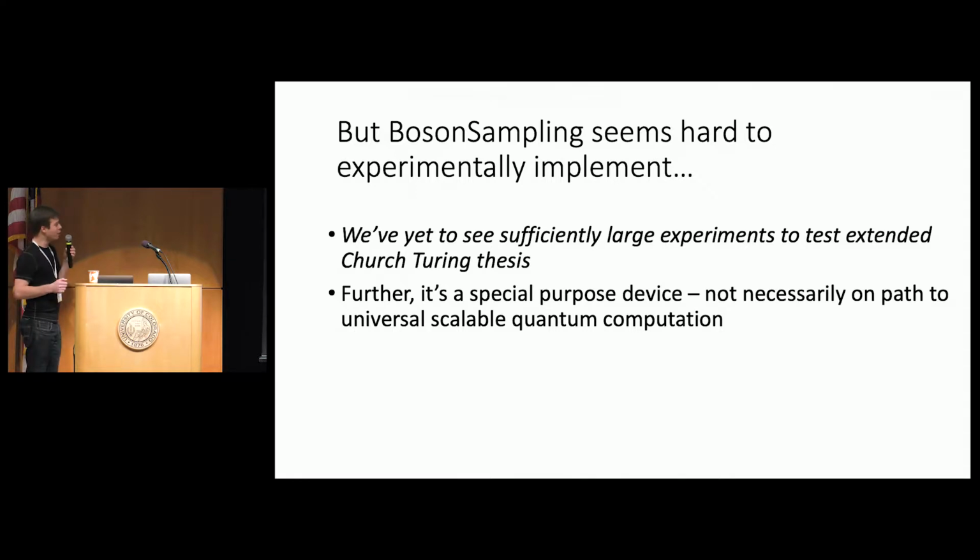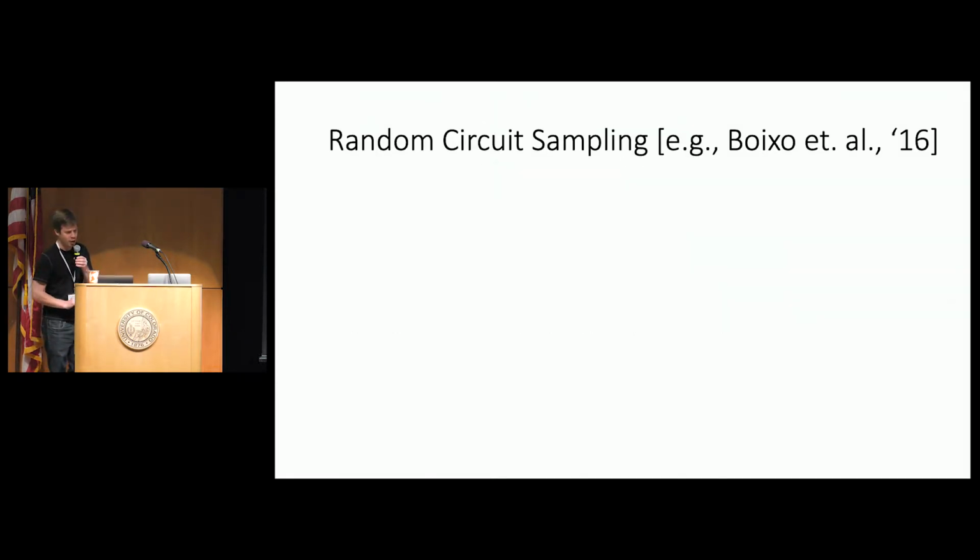What I mean is that it's not totally clear what building larger and larger boson sampling devices has to do with our larger goal, which should be to build a universal fault-tolerant scalable quantum computer.